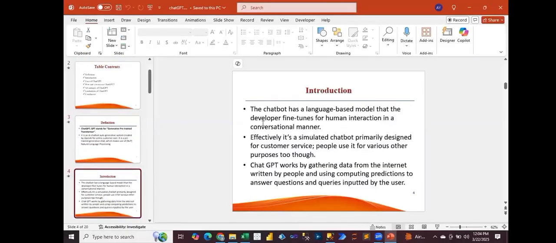Okay, so this is a common introduction. You can see the chatbot has a language based model that the developer fine tunes for human interaction in a conversational manner. And one more important thing, ChatGPT keeps the continuity in the conversation.